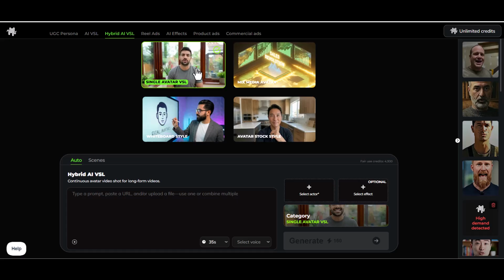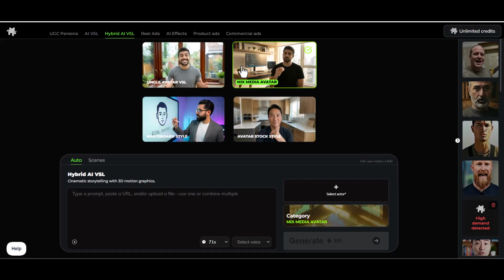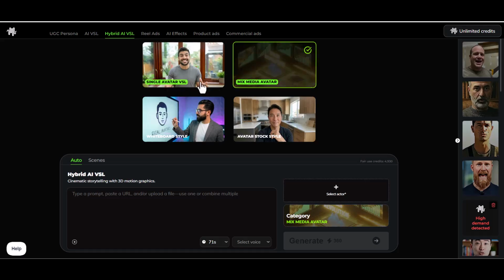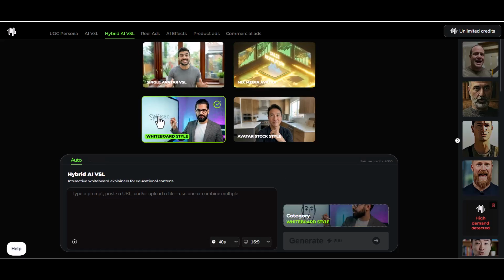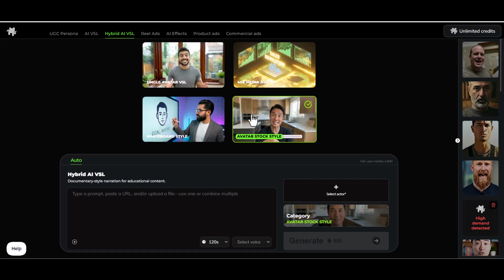Inside Synthesys actors, there are currently 4 templates: single avatar, clean, direct persuasion, perfect for sales pages and offer breakdowns. Mixed media, combines the avatar with visuals and supporting media. Great for demos, case studies, and product walkthroughs. Whiteboard style, ideal for explaining complex ideas clearly and step-by-step. Stock media avatar, high energy, cinematic visuals paired with persuasive delivery. Perfect for launches and brand-level presentations. When you combine this with Reels, UGC, and retargeting, you don't just create videos. You create a complete, consistent character funnel from first click to final conversion.